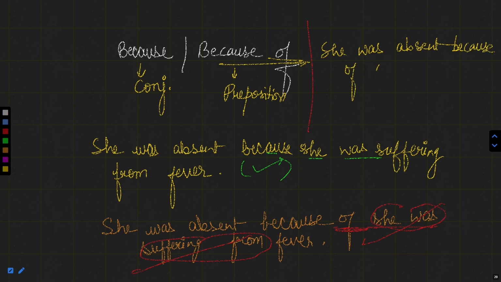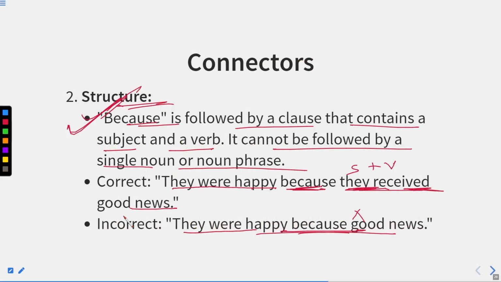of fever. Now, as I told you, after of or after any preposition, we cannot write the structure like subject plus verb. It should be written in one word or in a concise manner, or where the nominative case does not occur. So there we can write the sentence like she was absent because of fever. Now the sentence will be correct. So if you have to write because of, you can simply state the reason in one word. And if you are writing because, you have to elaborate the entire statement or entire sentence with the help of subject plus verb plus object. So this is actually the difference between because and because of.